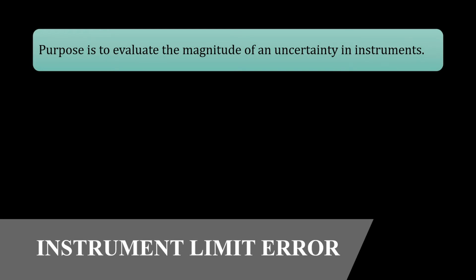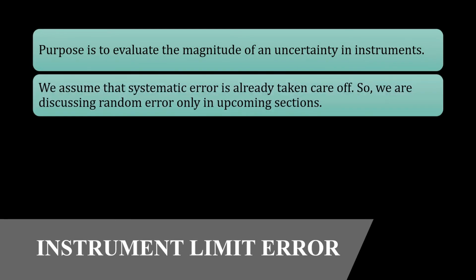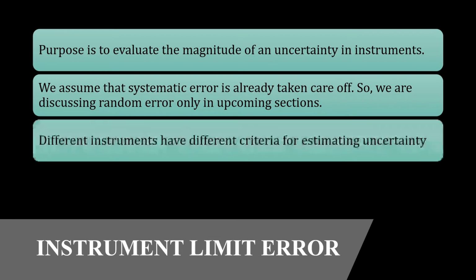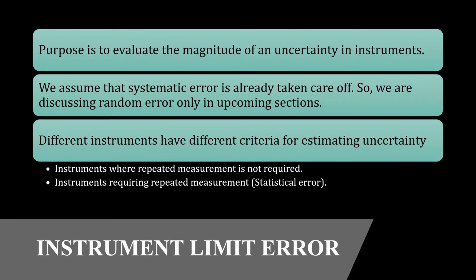Instrument limit error. The purpose is to evaluate the magnitude of uncertainty in the instruments. We will assume that systematic error is already taken care of. So we are discussing random error only in the upcoming sections. Different instruments have different criteria for estimating uncertainty. One is the instruments where repeated measurements is not required, and the second is instruments requiring repeated measurements. And for that we use statistics.